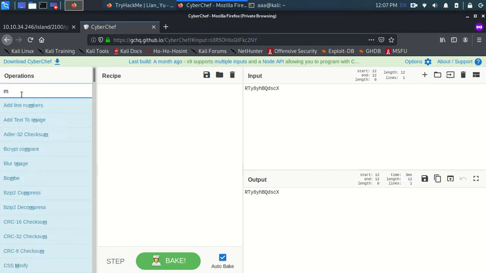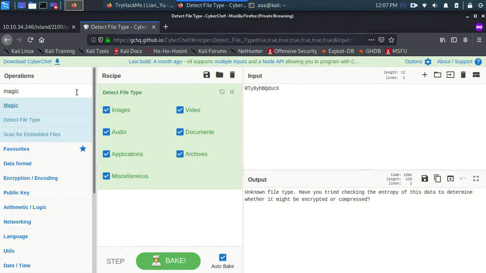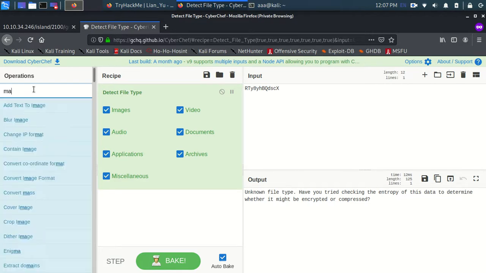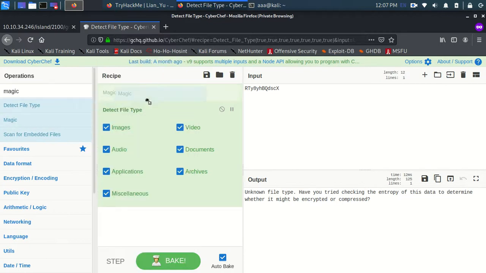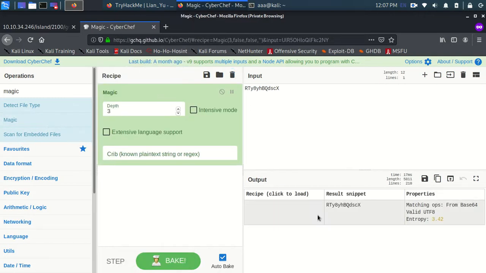Firstly I'm going to use Magic. After putting Magic, it says that yes, the data could be a valid string based on its encoding, and it could be base64.